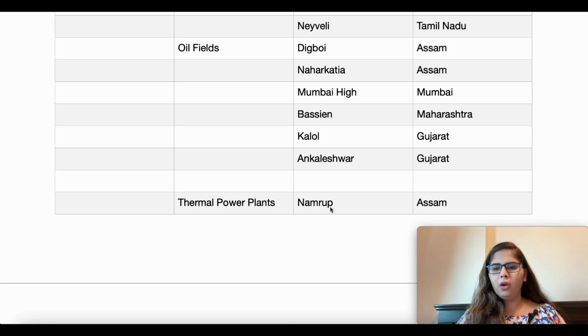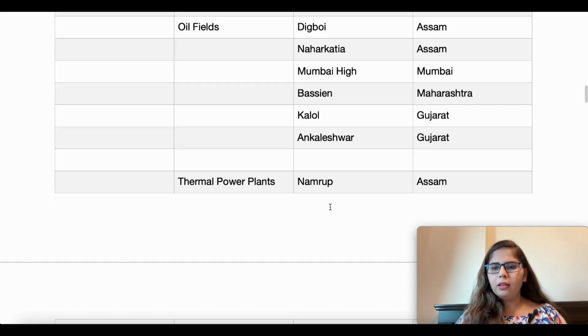Now next we have Kalol, which is in Gujarat. Then we have Ankleshwar, again in Gujarat. So these are our oil fields.